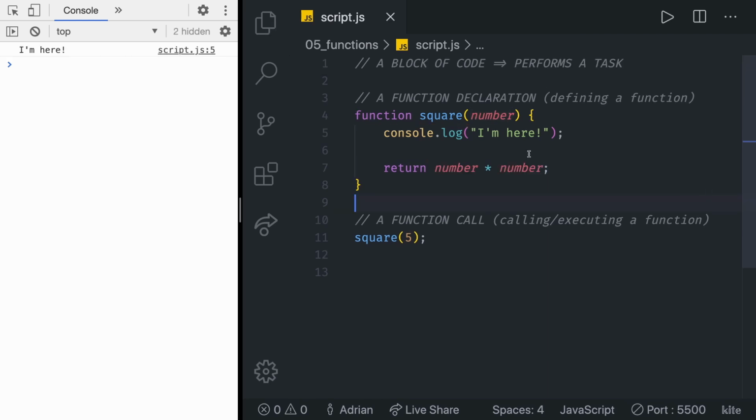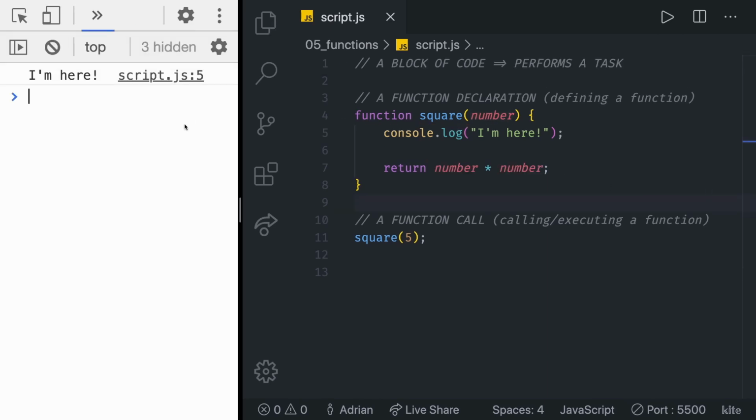As you can see, we now get the "I am here" console log. It is printed to the console, but for some reason we don't get the value of 25, right? 5 multiplied by 5. Why is that? Well, we need to make use of that return value of the function. And how do we do that? How do we get the result of this function? Well, we have to store it in a variable.